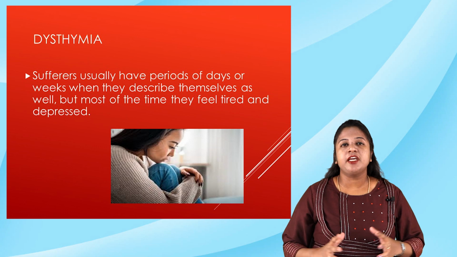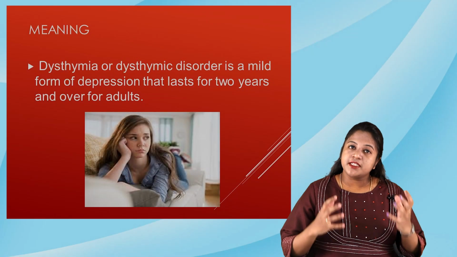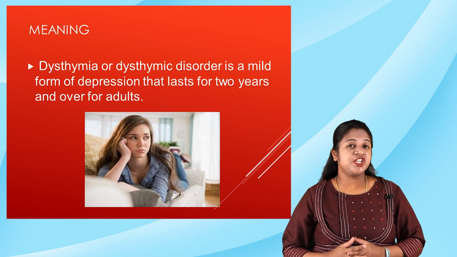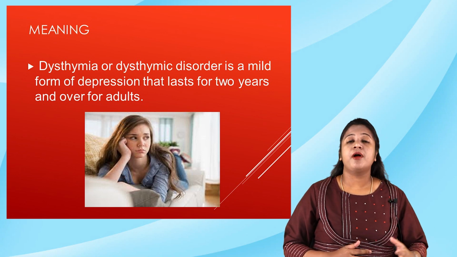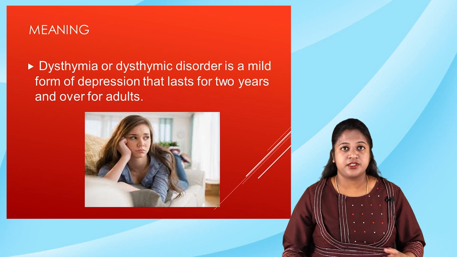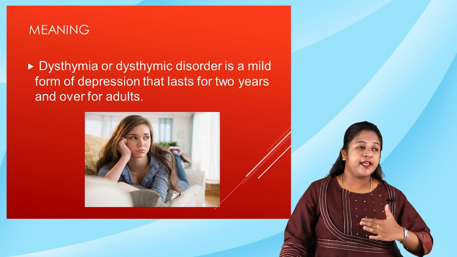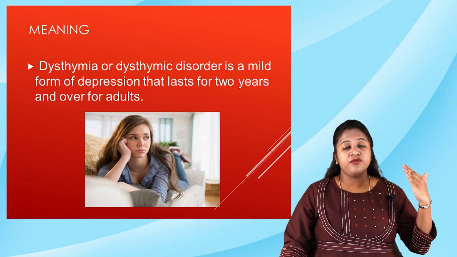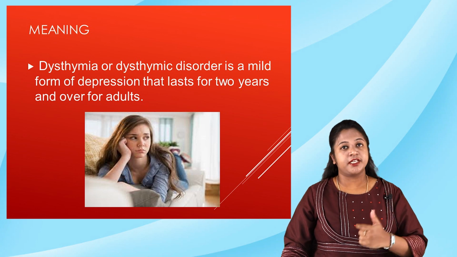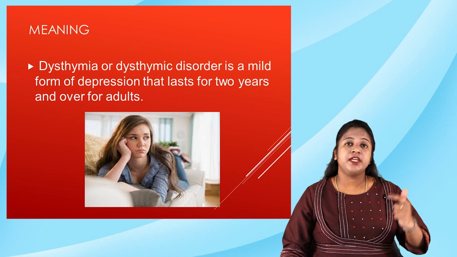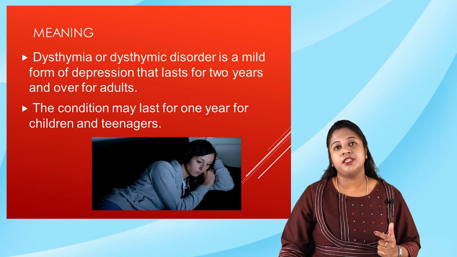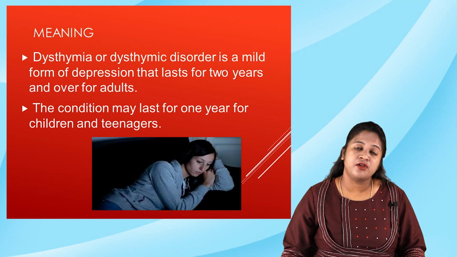Let us see the meaning of dysthymia. Dysthymia, or dysthymic disorder, is a milder form of depression, as I told you, which lasts for about 2 years in the case of adults. So the person will experience a mild form of depression for 2 years or more in adults. In children, the milder form of depression lasts for about a year.